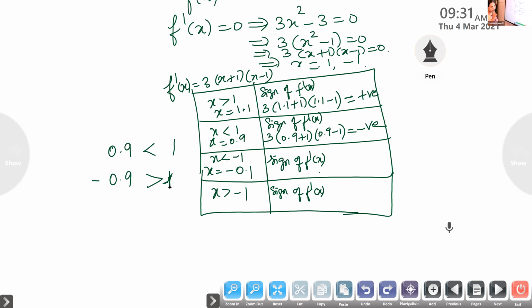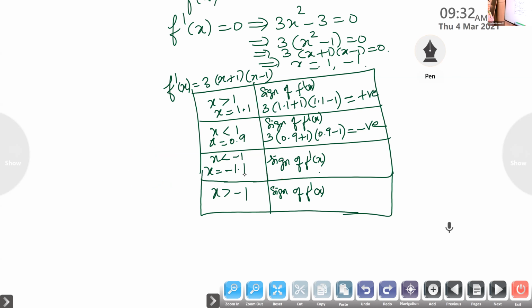Is that so, Aishwarya? So I want a value less than minus 1. What value will we be taking here? Minus 1.1. Yes, minus 1.1.